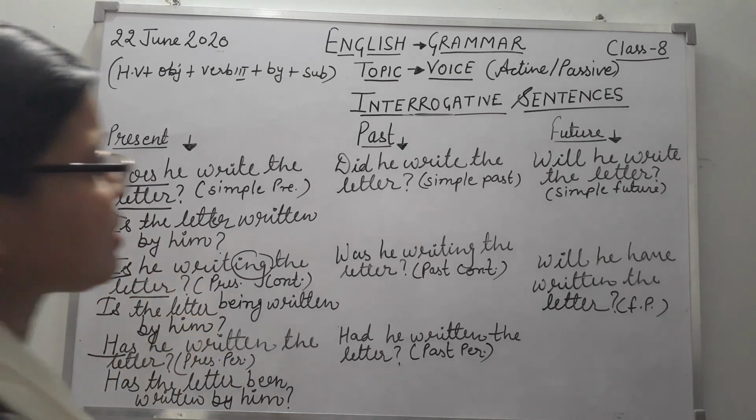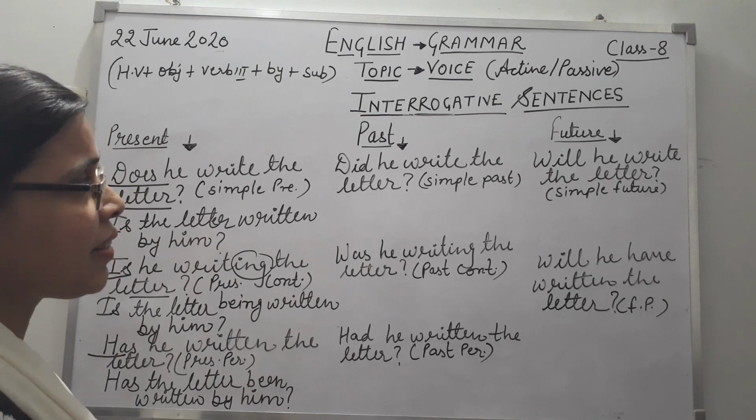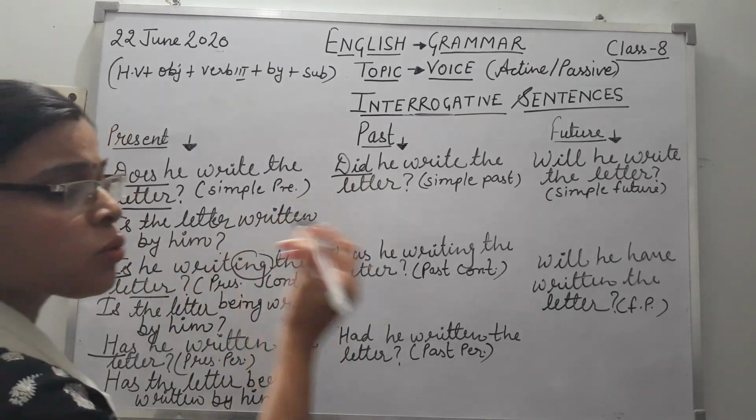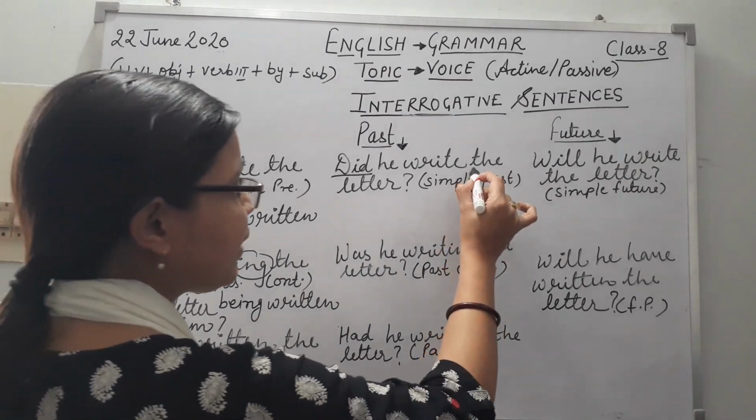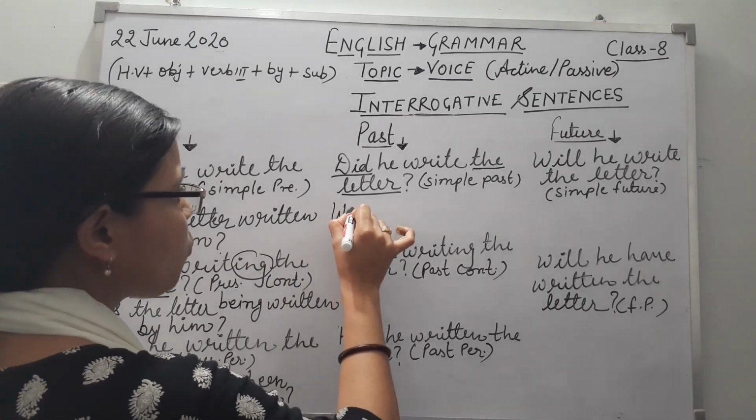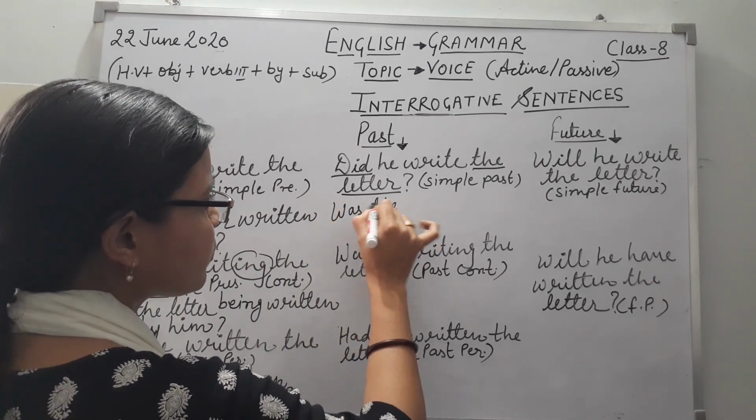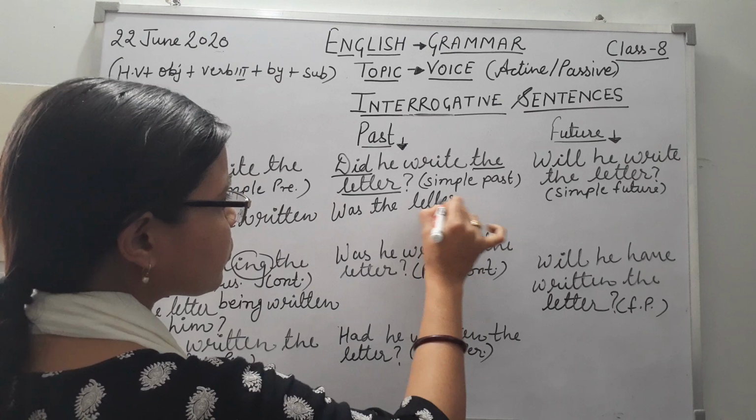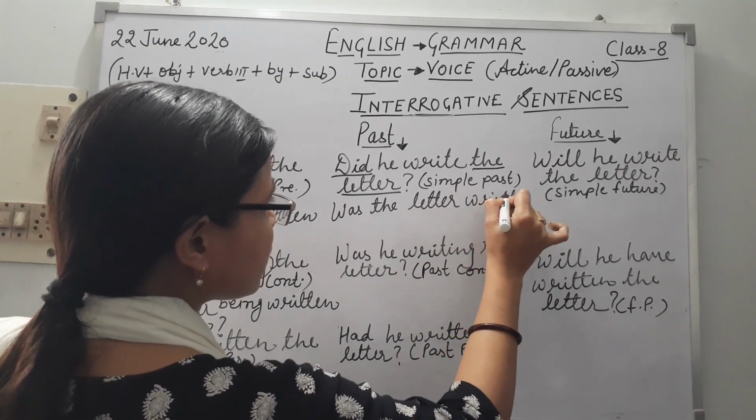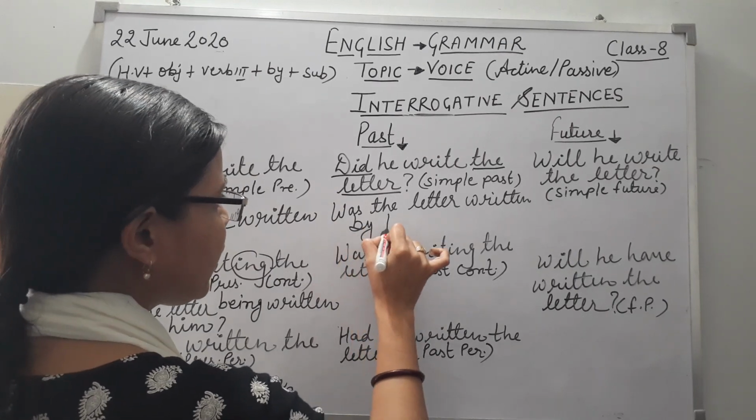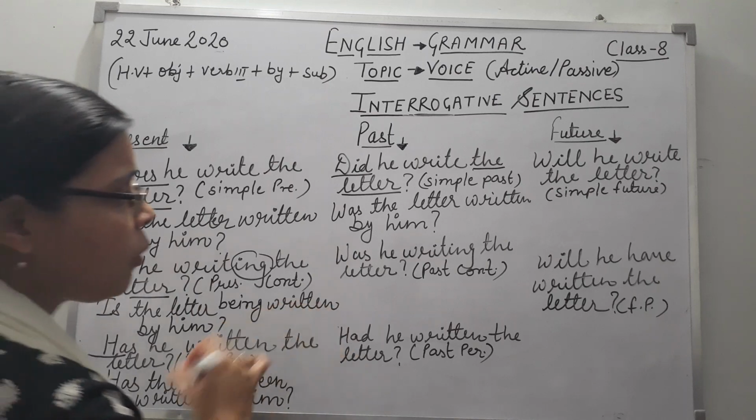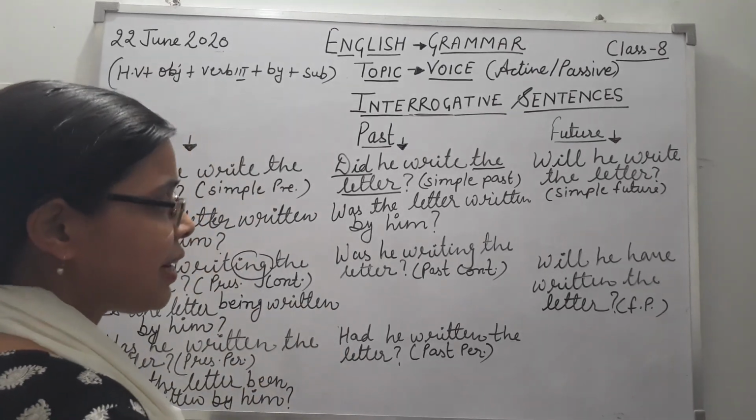Now students, past tense. Did he write the letter? So the helping verb of past is was and were. So we'll use was or were here. The letter is the singular object here, that's why we'll use was here. So was the letter written, third form of the verb, by him? It's clear to you? Question mark sign.